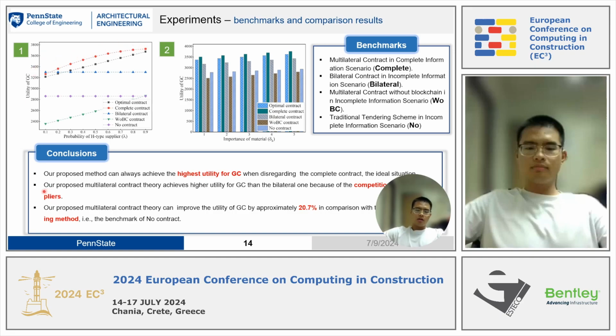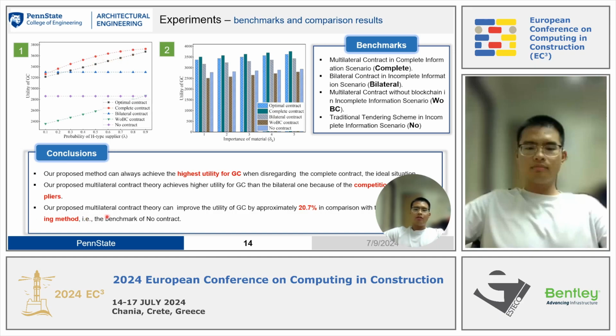And the second conclusion is that our proposed multilateral contract theory achieves higher utility for GC than the bilateral one because of competition, just as we mentioned before. This blue triangle is the bilateral contract, and this gray rectangle is our proposed method.